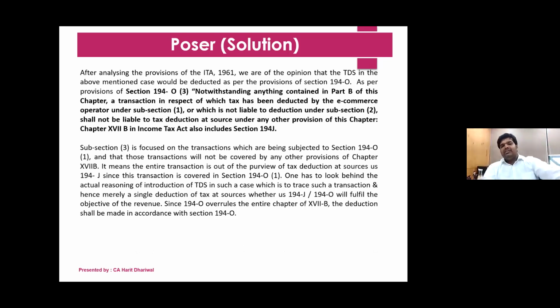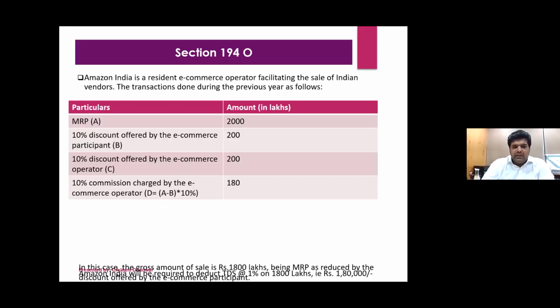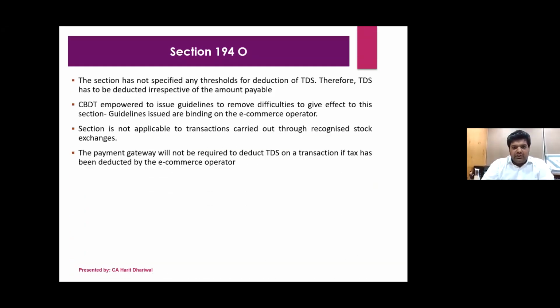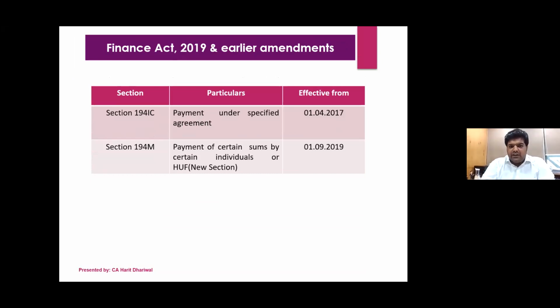So here in this case, if you look behind the reasoning of the introduction and also the section, 194O TDS should be done at 1%. So this we have discussed already. Now, yes, 197B we have discussed. Okay, now coming to another two important sections that we have, 194IC and 194M.